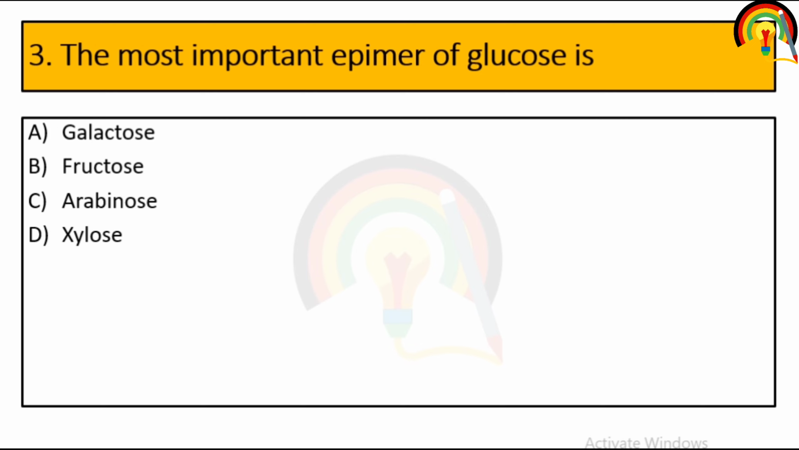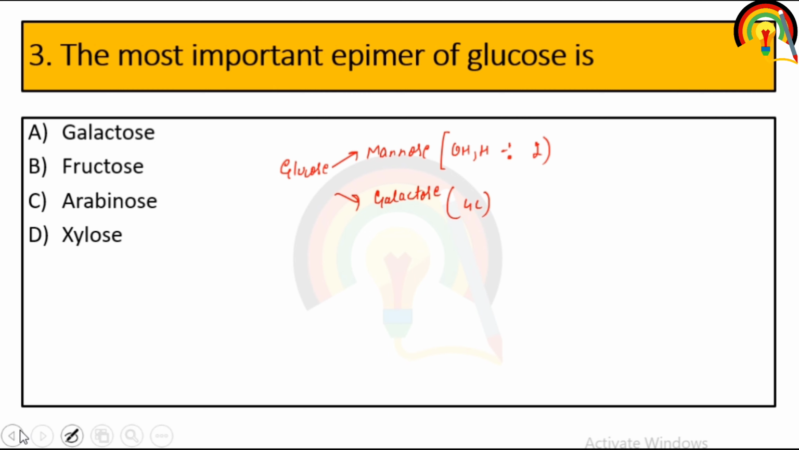Next question is, most important epimer of glucose is. So as we discussed, epimers of glucose can be mannose and galactose. In case of mannose, there is a difference in the configuration of H and OH on carbon second, in case of galactose on carbon number fourth.